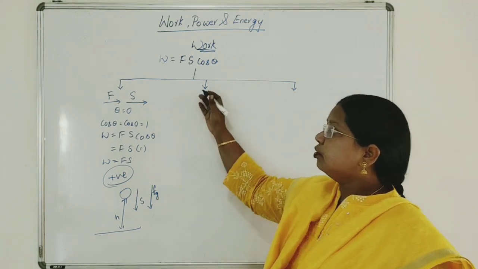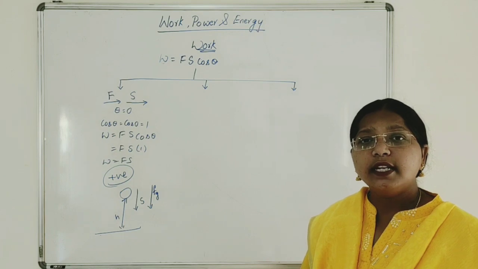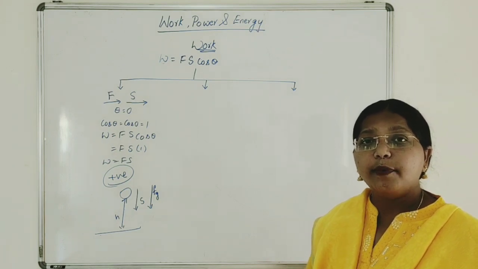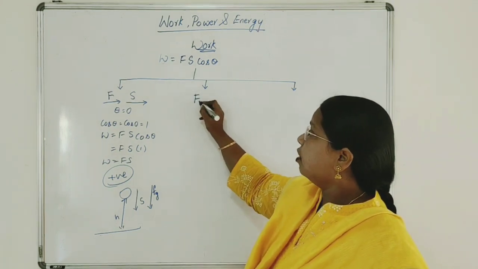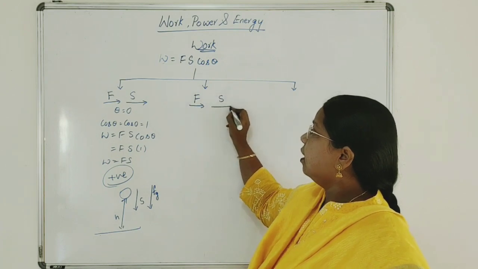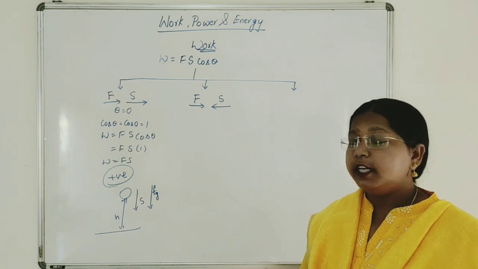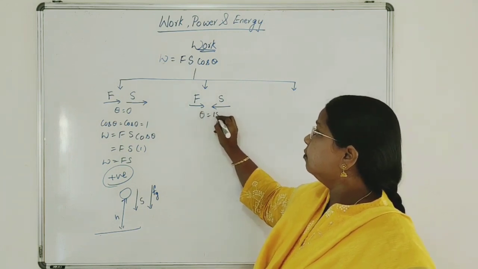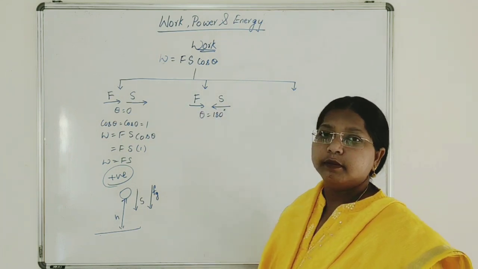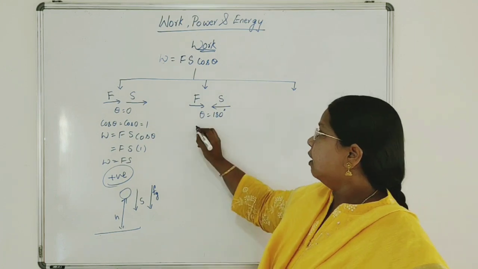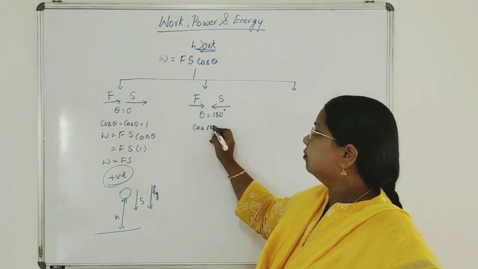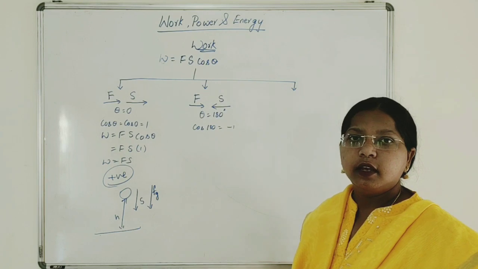Now let us move on to the next type, when force and displacement are opposite to each other. When force and displacement are opposite to each other, it means that theta is 180 degrees, making an angle of 180. Now cos 180 is equal to minus 1.